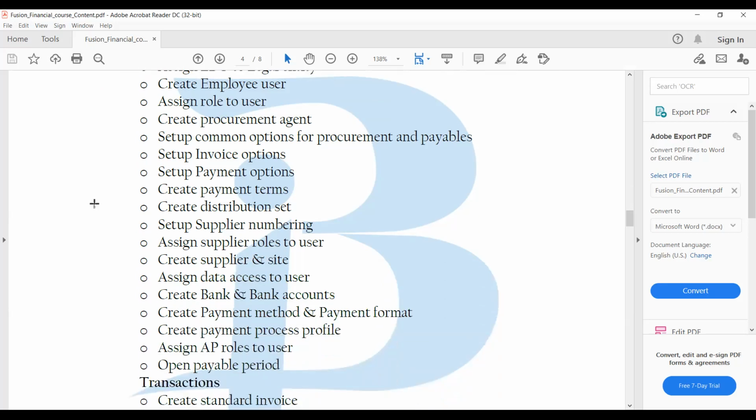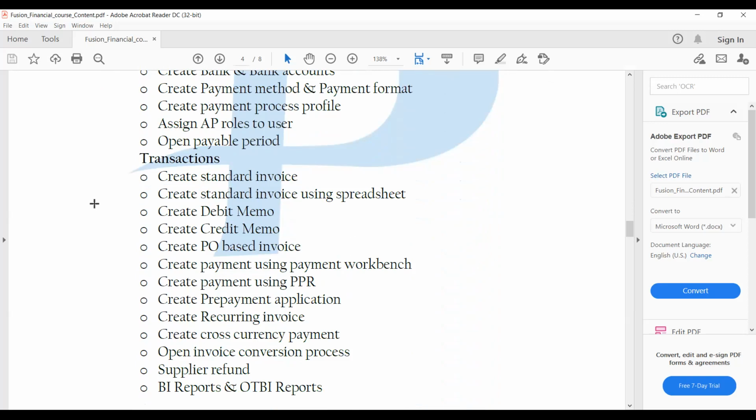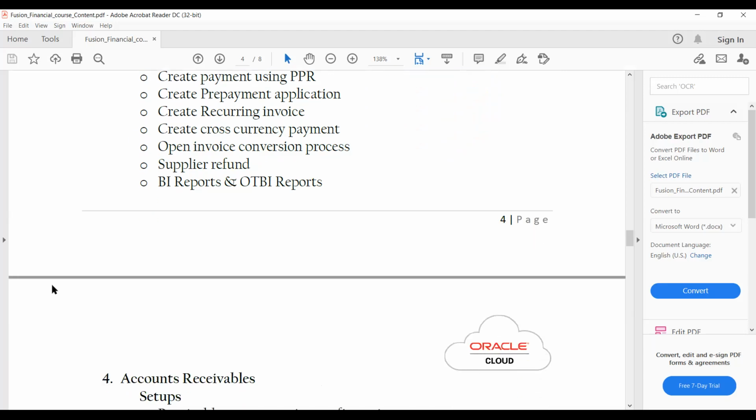Apart from that, we have a few other options as well. The different transactions we'll be looking at, and we will see a few reports inside it, like the drag and drop reports. And other functionalities, we know the invoice part, the different invoices that we have, and a few types of invoice have been removed from this Fusion. So that we will explain. And apart from that, these are the transactions that we have. Other than that, the regular processes like the PPR, prepayment, and the recurring invoice are there.